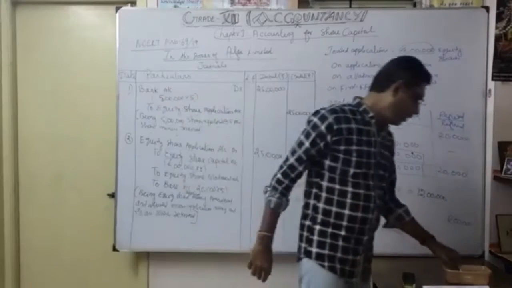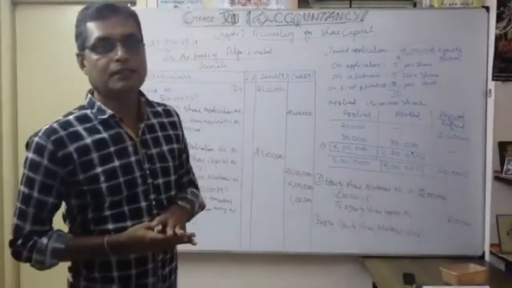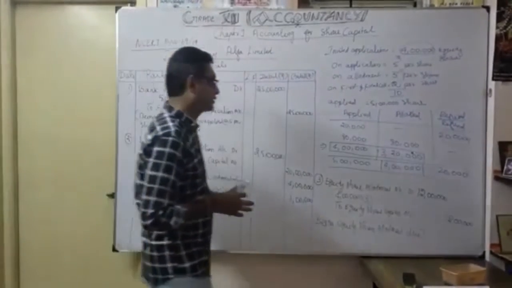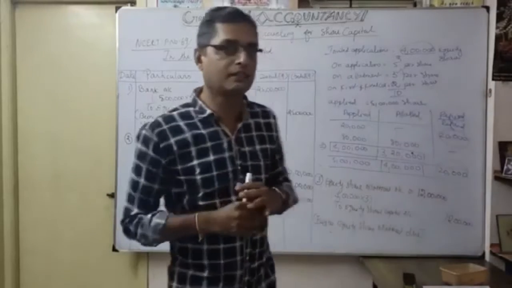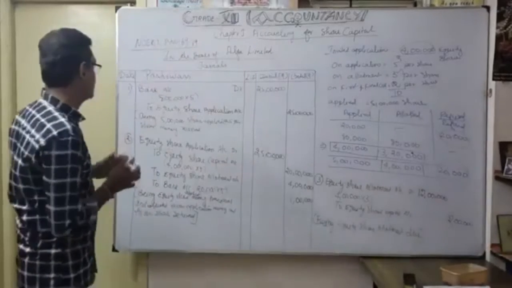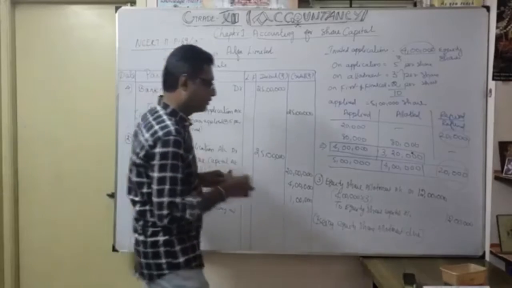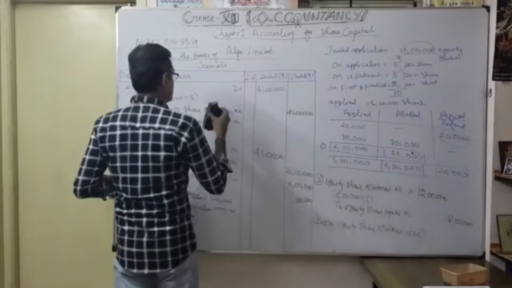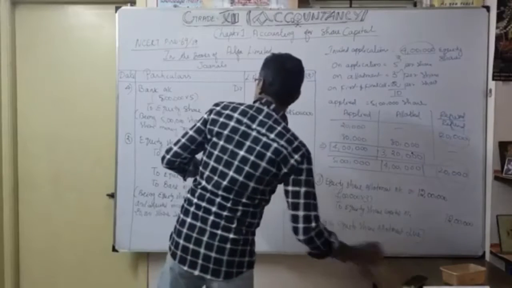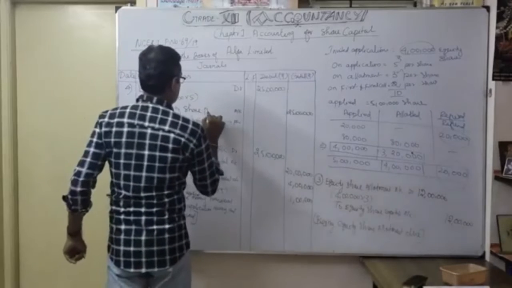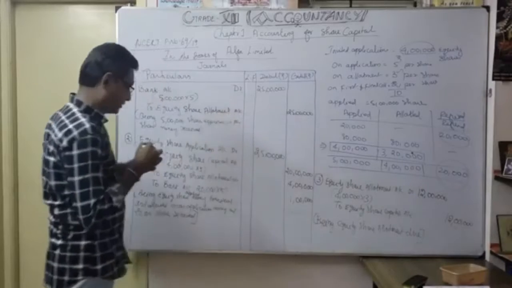Now you will know how much money is supposed to be expected at the point of share allotment. Okay, so you are expected to receive 12 lakhs. So now exactly how much amount do we get? That is the discussion. So fourth entry. Here I am going to continue. Fourth entry, bank account debit to equity share allotment account.